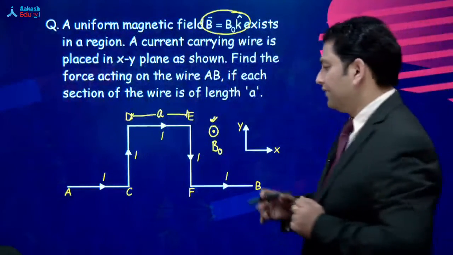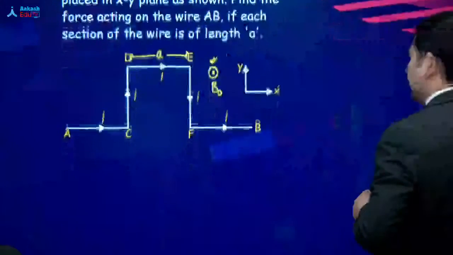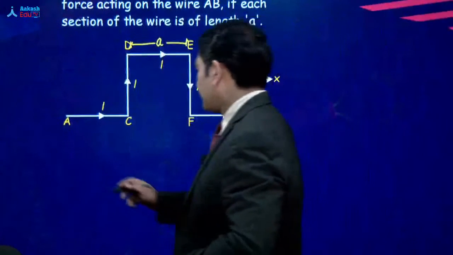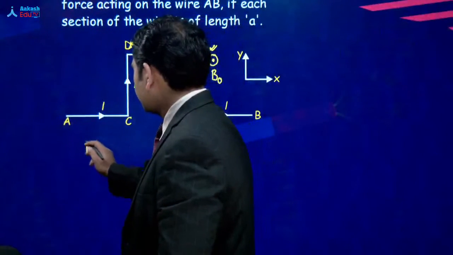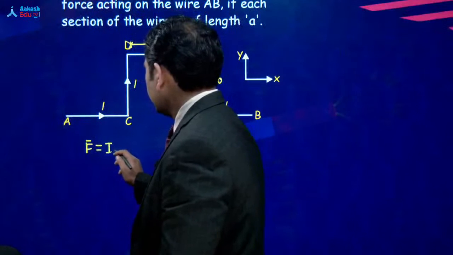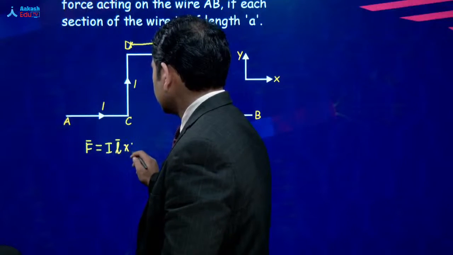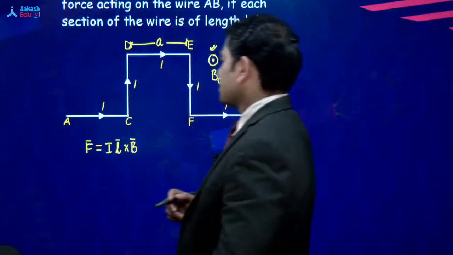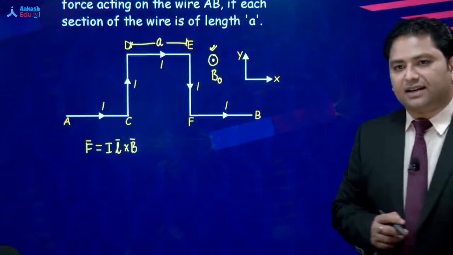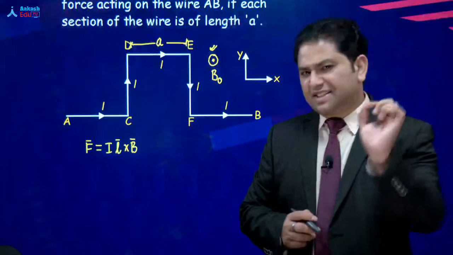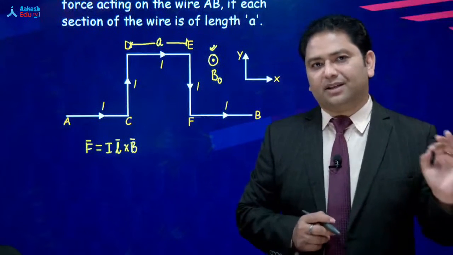तो अगर magnetic field uniform है, I have the expression that the expression of force comes out to be I into L cross B. Now the big question is, what is L vector? It is the displacement. Let me repeat it again.